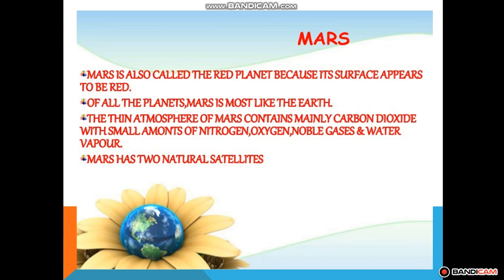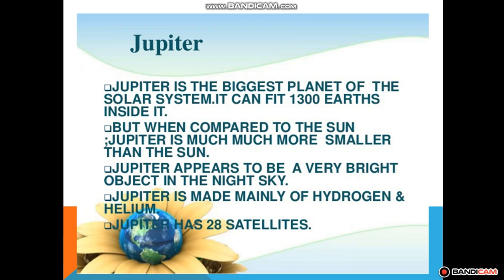Jupiter is the largest planet of the solar system. It is so large that about 1300 Earths can be placed inside the giant planet. मतलब अगर 1300 अर्थ को हम इकट्ठा करें तो एक जुपिटर बनता है बेटा. Okay, the mass of Jupiter is about 318 times that of our Earth. It rotates very rapidly on its axis.